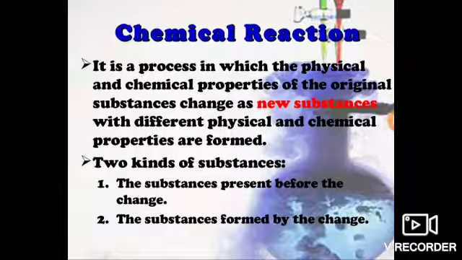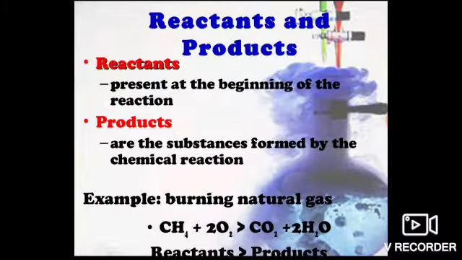Let's see the definition for it. Those present at the beginning of the reaction will be termed as reactants, and the substances formed by the chemical reaction are termed as products.